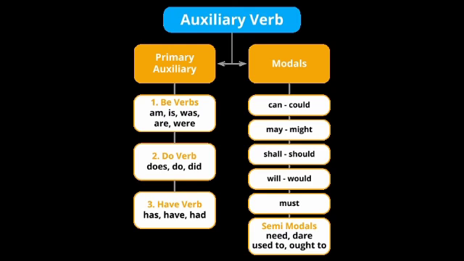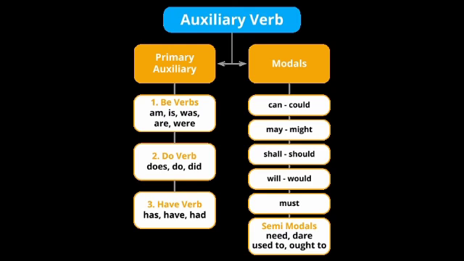And children, you know that am is always used with I. Is and was are used with singular subjects. Are and were are used with plural subjects. Was is the past tense of am and is. Were is the past tense of are.